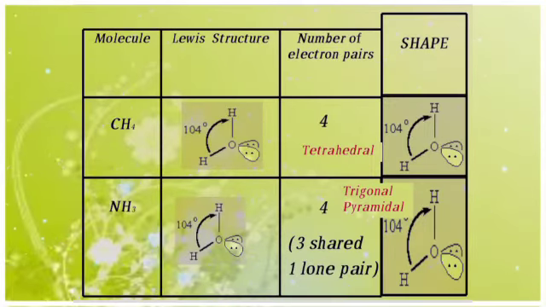Molecule, Lewis structure, number of electron pairs, shape. Suppose CH4: it contains the Lewis structure, 109.5 bond angle, 4 electron pairs, tetrahedral shape. Ammonia contains a 107 bond angle, 3 shared pairs of electrons, 1 lone pair of electrons, trigonal pyramidal shape.